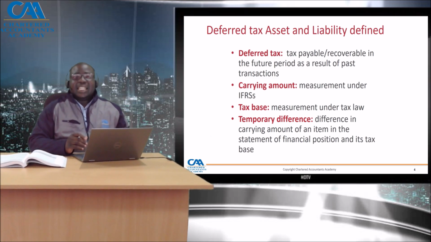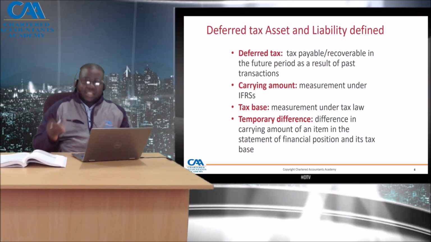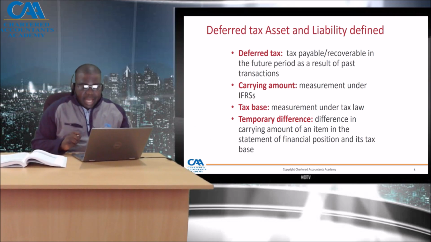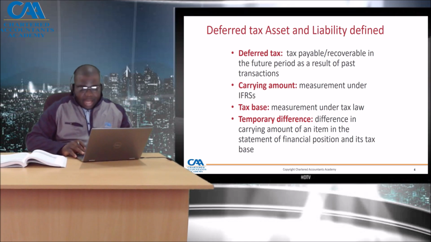Tax base. Tax base is measurement under tax law, and the tax base is the amount of the asset or liability that is deductible in the future. Temporary differences are the difference between the carrying amount and tax base at a specific date.